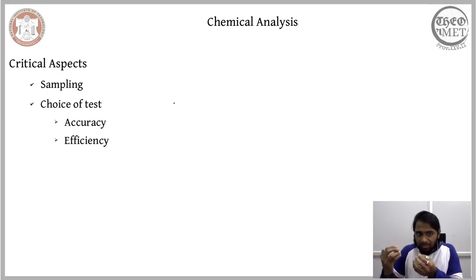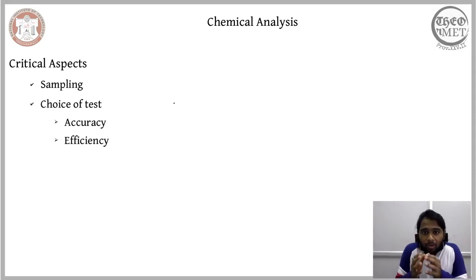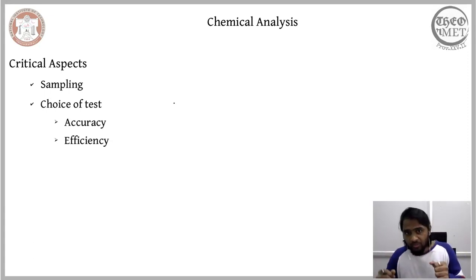So whatever sampling you are doing, you are essentially reducing the amount of raw material that you can profitably access. Therefore, the efficiency of a given chemical analysis technique depends on the amount of sample it intakes in order to produce an accurate result.